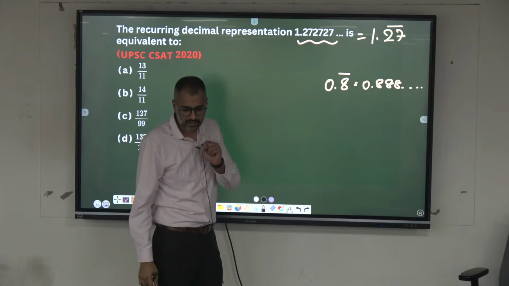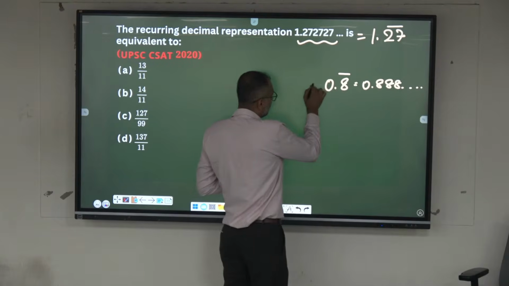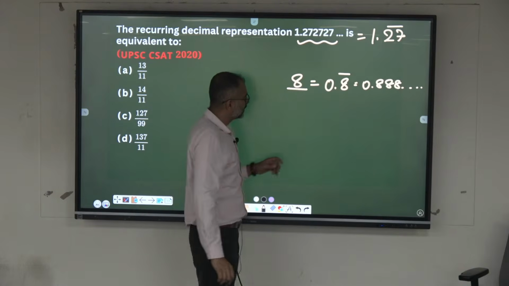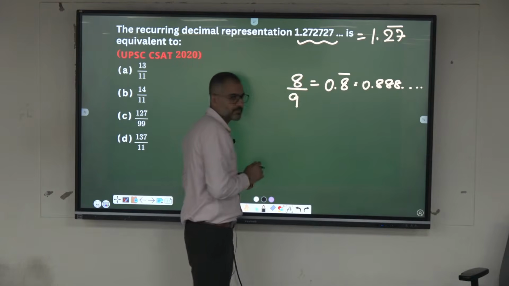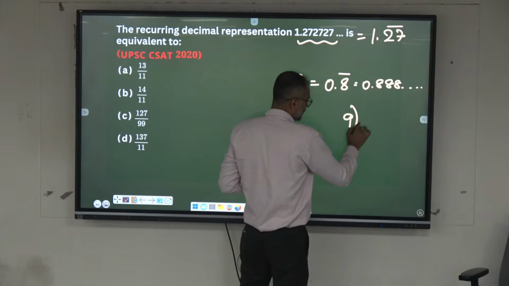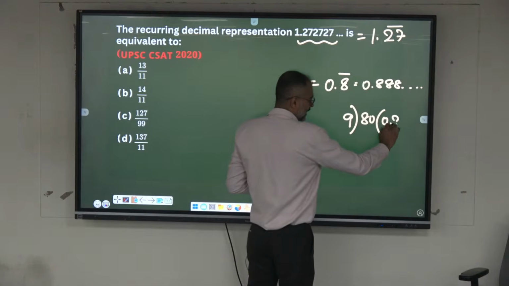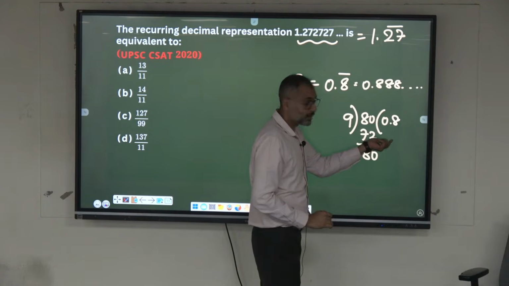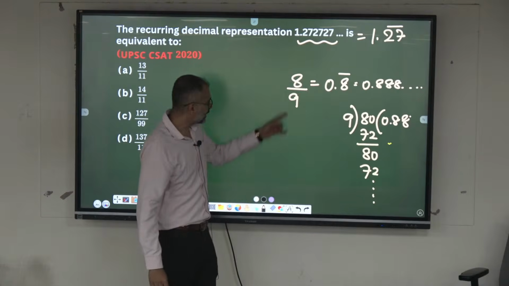You can represent this one. Remember, write this as 8 as it is, divided by 9. There is a bar on a single digit, hence you put a 9 here like this. See, if you divide 8 by 9, 0 point, 8 nines are 72. Again 8. I can put an unlimited number of zeros if you put a point here. 8 nines are 72, so this will be recurring like this. So can I write it in this form?